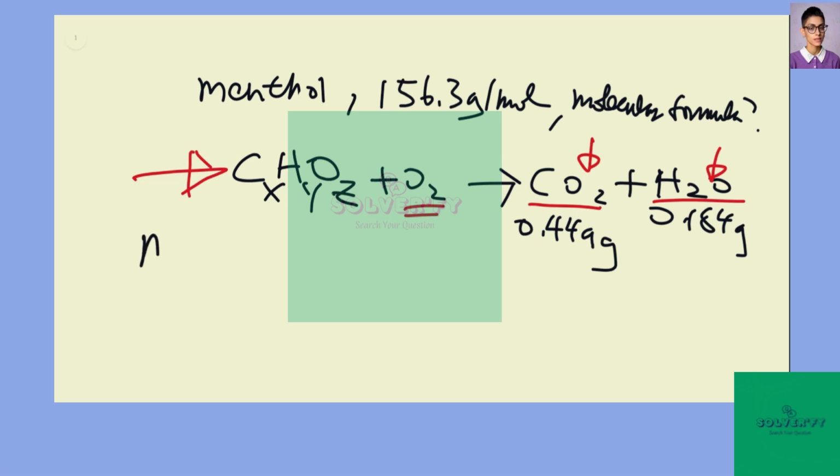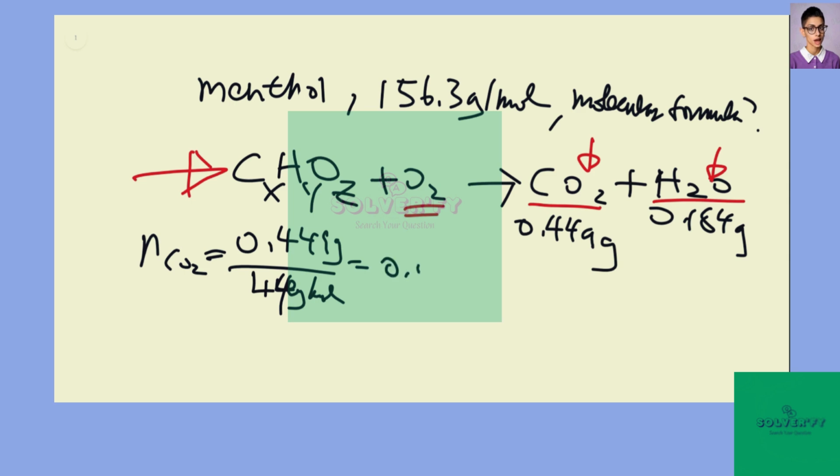The number of moles of CO2 equals 0.449 grams divided by the molar mass of CO2, which is 44 grams per mole. So 0.449 divided by 44 gives us 0.0102 moles of CO2. Because for each CO2 we have one carbon, the number of moles of carbon is also 0.0102 mole.